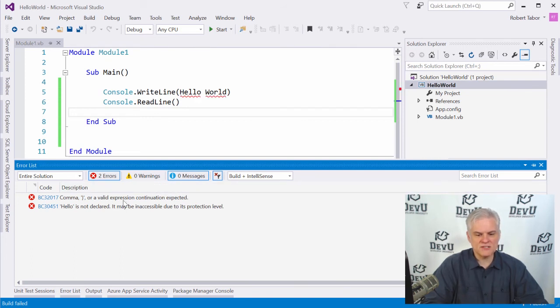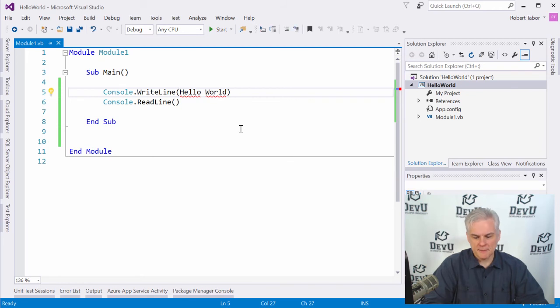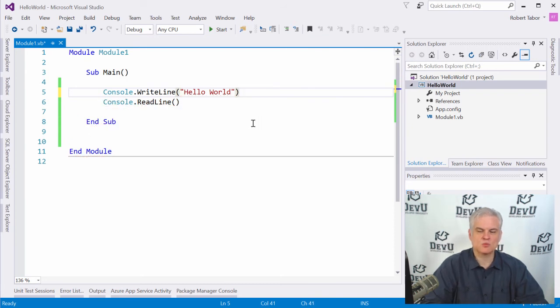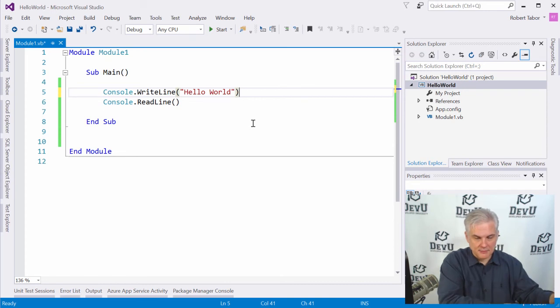Again, since we're not as familiar with Visual Basic at this point, the messages might throw us for a bit of a confusing loop, but the remedy is easy. Again, precision is important. We have to surround that message, in this case, with double quotation marks. And I'll explain why in an upcoming lesson, what that really is telling Visual Basic, the Visual Basic compiler. All right, but that's how we would fix that issue.